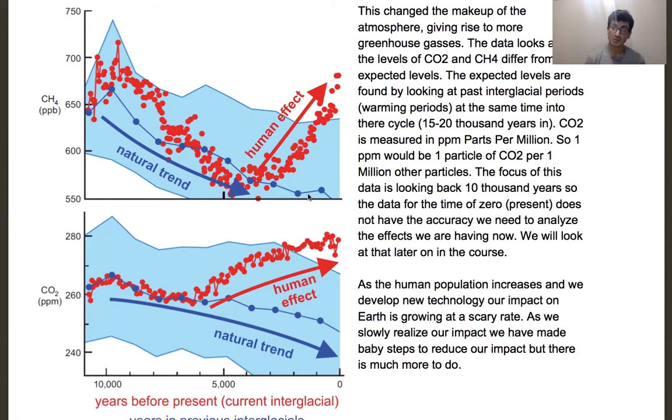But we are slowly, very slowly, realizing the impact we're having and how harmful this is. So we are taking baby steps to reduce the impact. In the last couple of years there has been progress made, but because the impact jumped up so fast, we need to do a lot more than what we're doing. And we'll talk about that in future lessons.